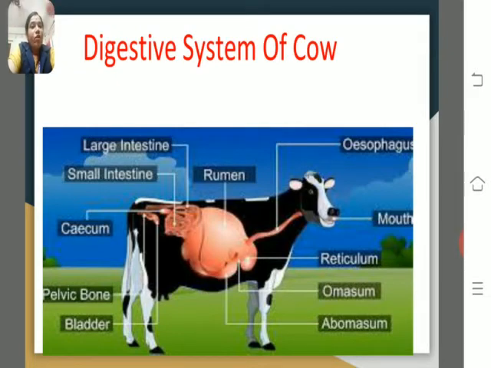But humans and other animals do not have this capacity for digesting cellulose, whereas the cow has the capability for digesting cellulose. These digestive processes take place in the cow.